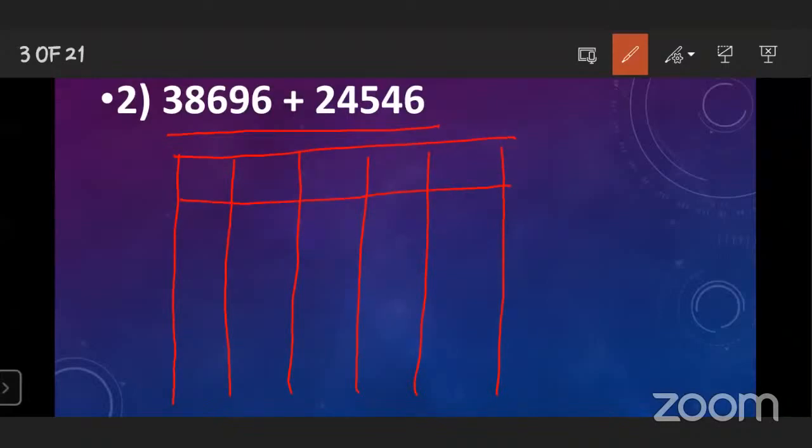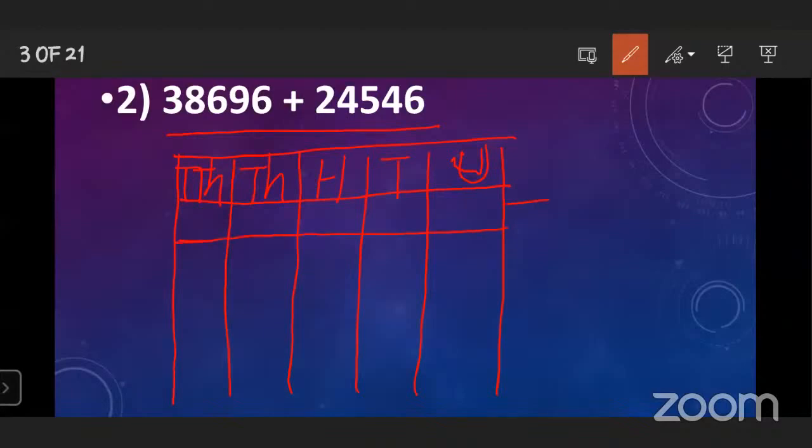After drawing the columns, you have to write down the places. Now tell me the first place. Units. Yes, U means units, T means tens, then hundreds, then 1,000s, and after that 10,000s.